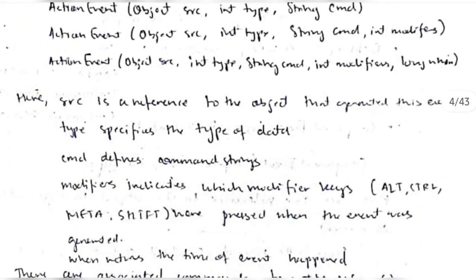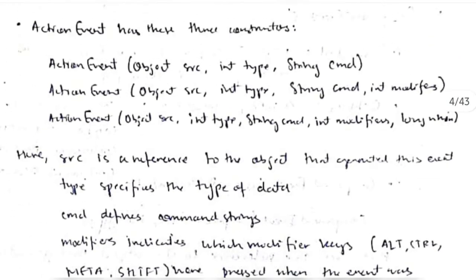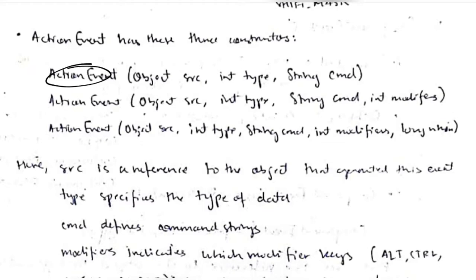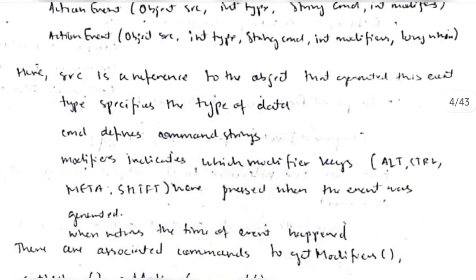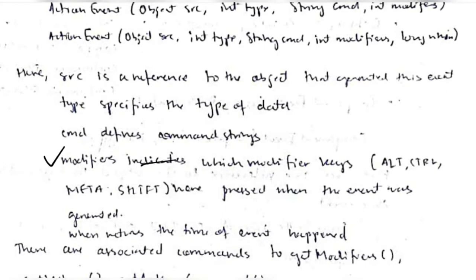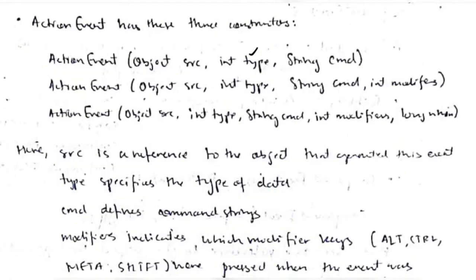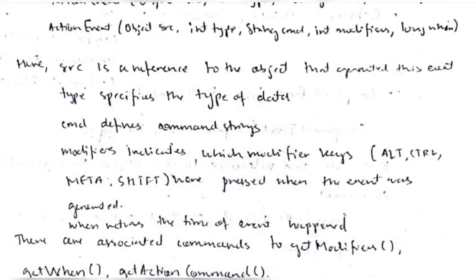The next one is cmd. cmd defines the command string, meaning if the action happens, which command should be executed will be stored in the command string. The next one is modifiers. Modifiers indicate which modifier keys are pressed when the event is generated. Modifiers are nothing but alt, control, meta, and shift. It is just like the type, but with a slightly different functioning.